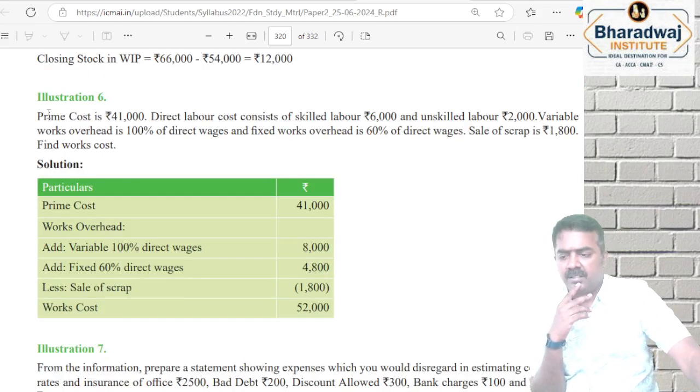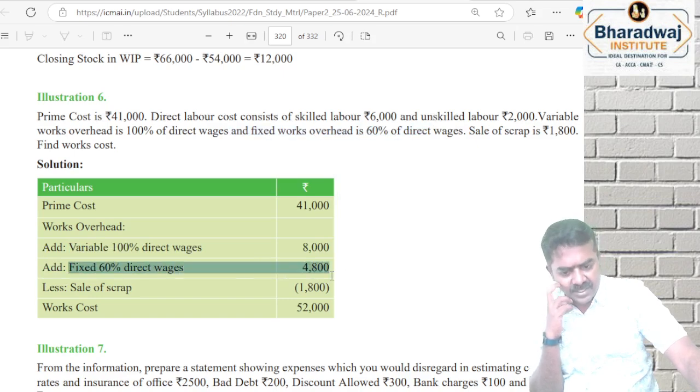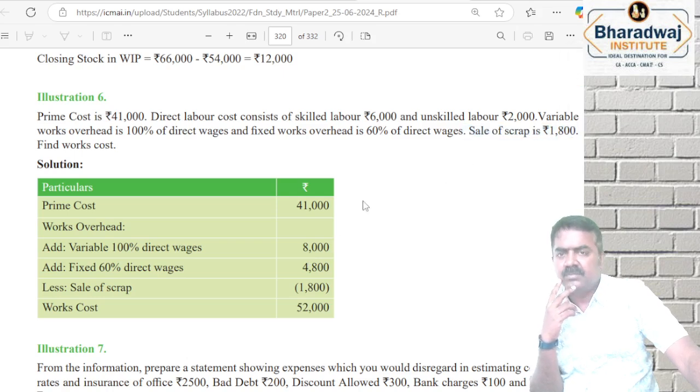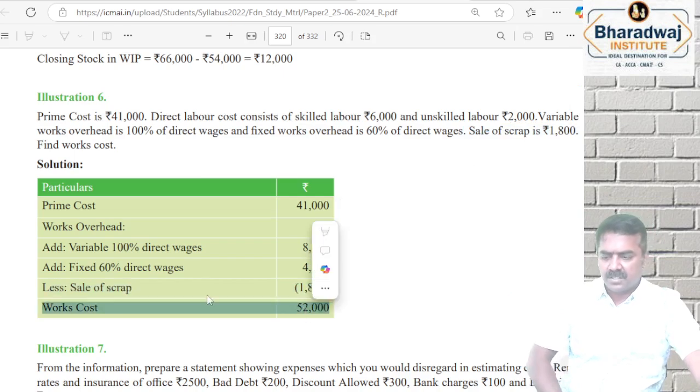Look at illustration 6. Prime cost 41,000. Direct labor cost consists of skilled labor and unskilled labor, they have given something. Variable overheads are 100% of direct wages. Fixed overheads are 60% of direct wages. Scrap has also been sold, like waste material etc. Eliminate that and you will get works cost.